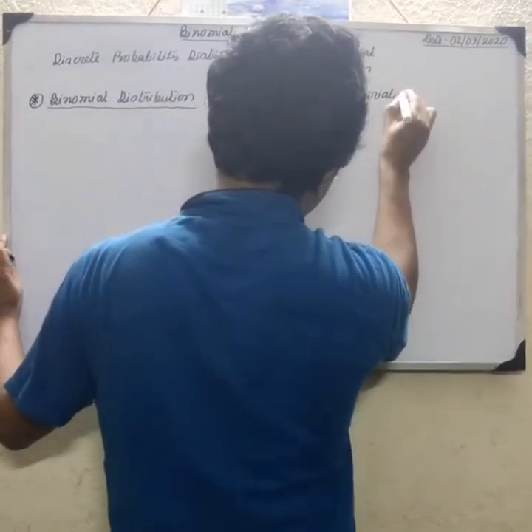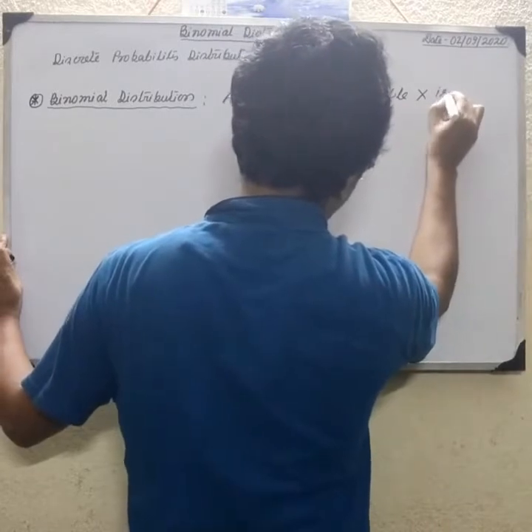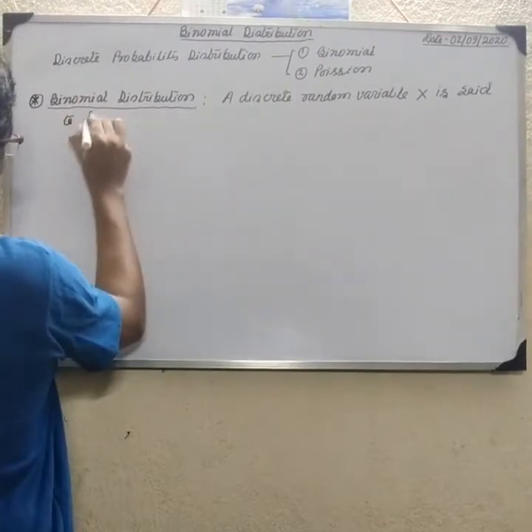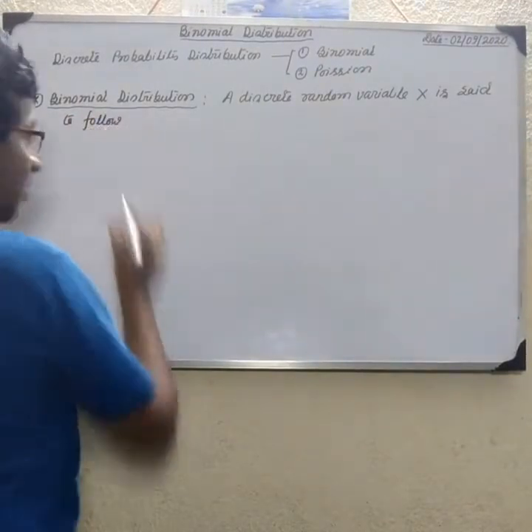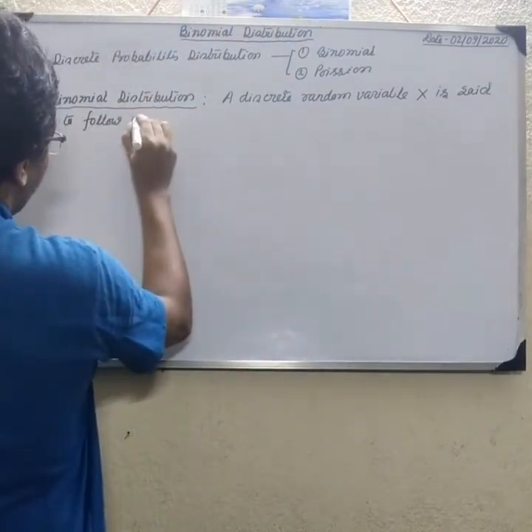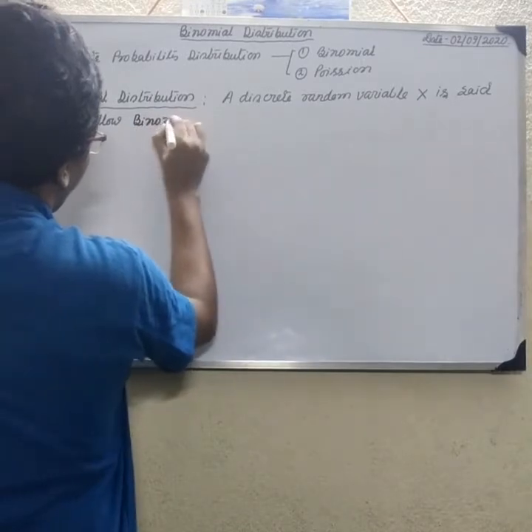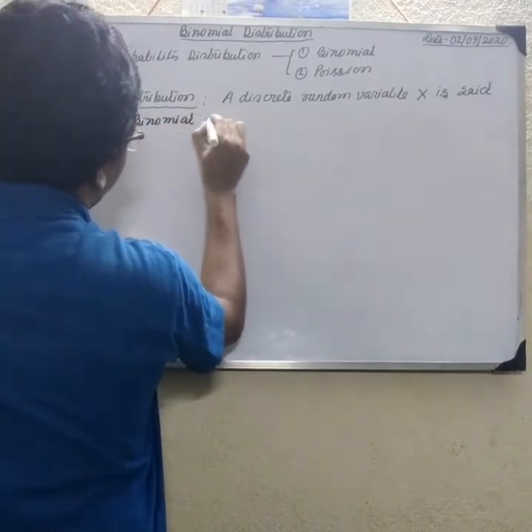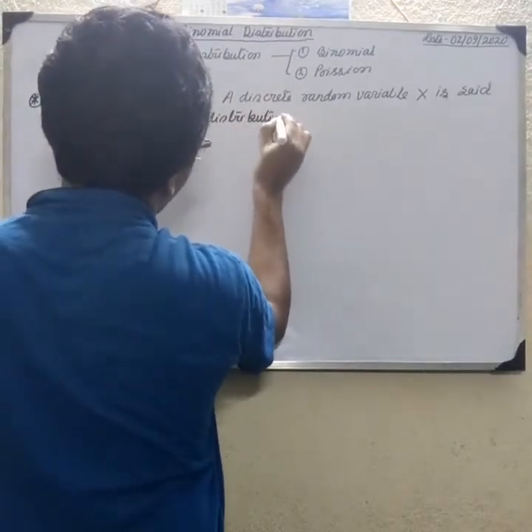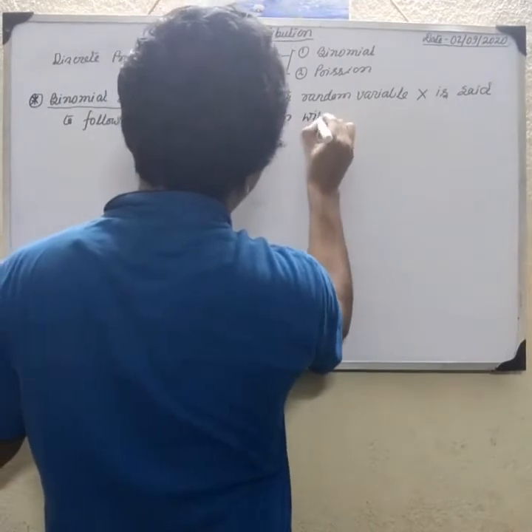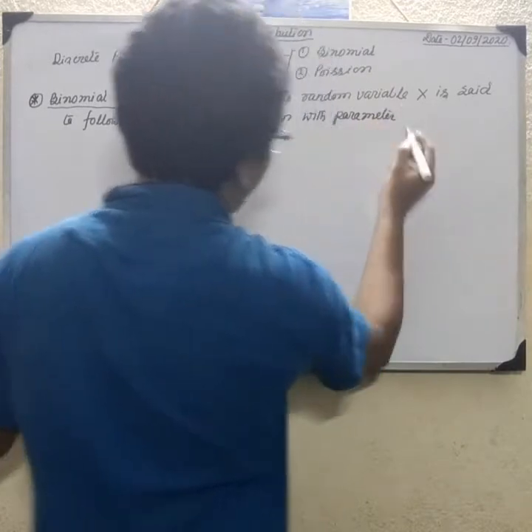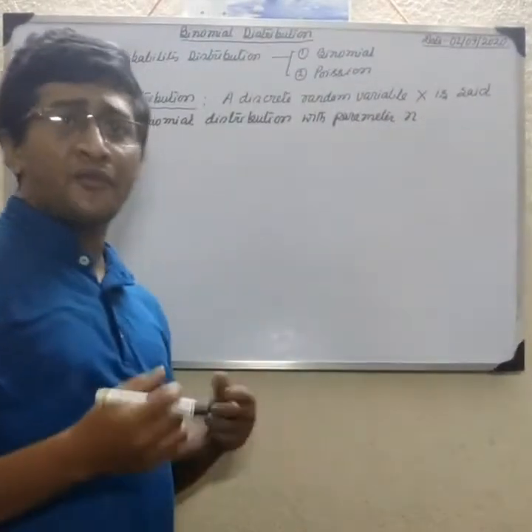A random variable X is said to follow the binomial distribution with parameters n and p. n is the number of trials.